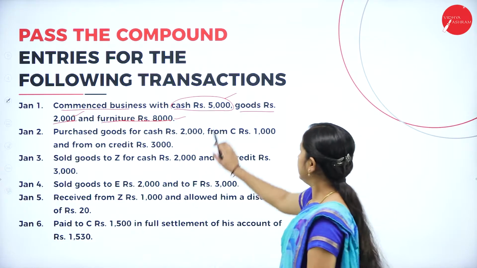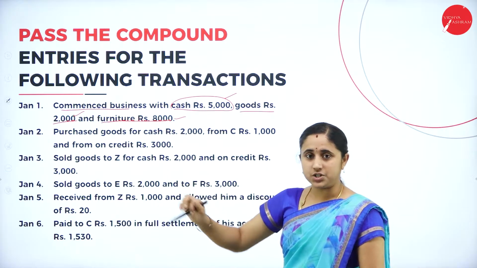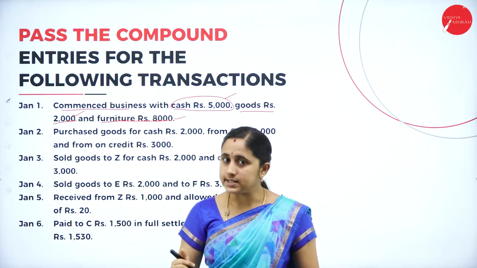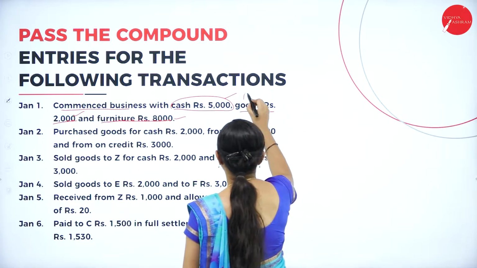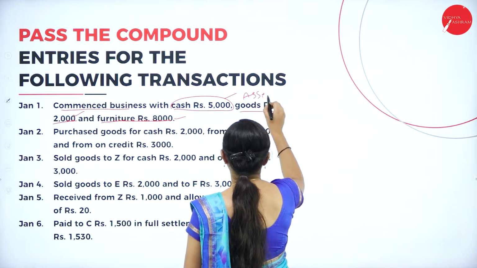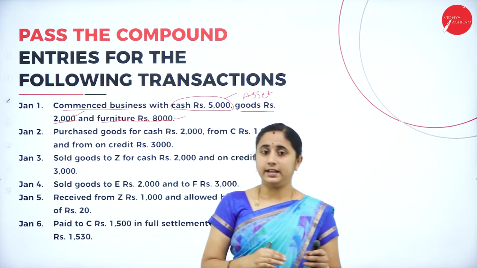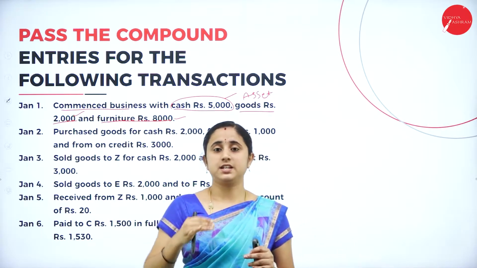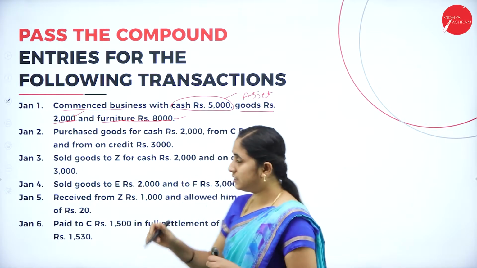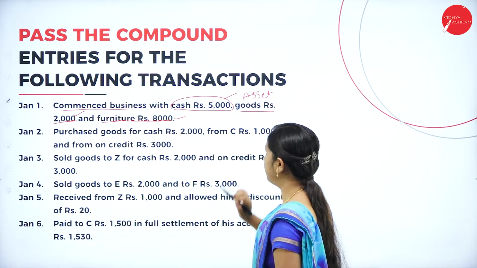That means the cash, goods and furniture, all this is an asset. And commenced business with, that means a person is starting a business with all this cash, goods and furniture.